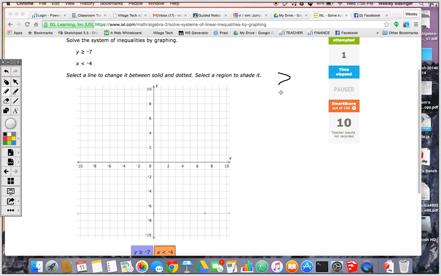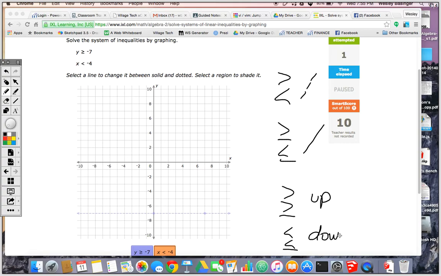Your greater than and your less than symbols are always going to be dotted lines. Your greater than or equal to and your less than or equal to are always going to be solid lines. For greater than and greater than or equal to, you're going to shade up, and for less than or equal to, you're going to shade down. Okay, pause the video and write those down for your own notes.